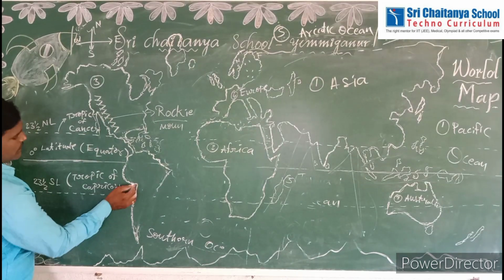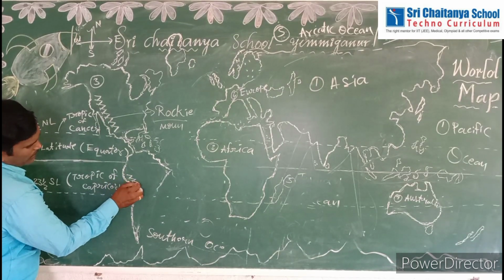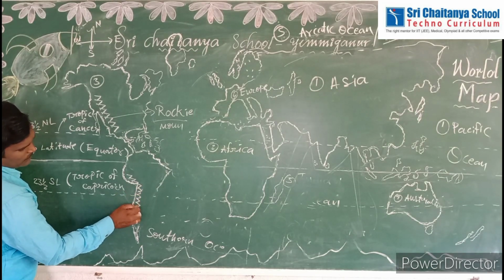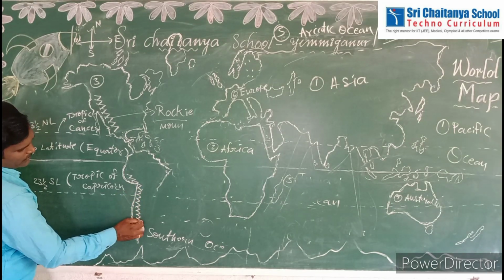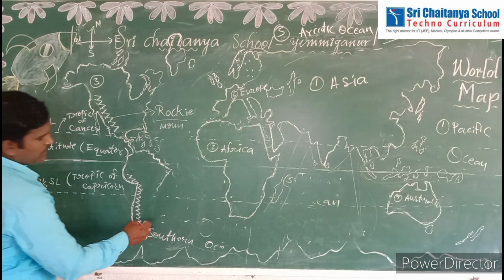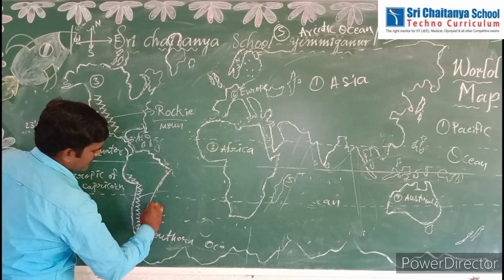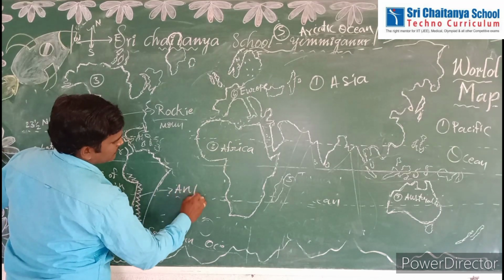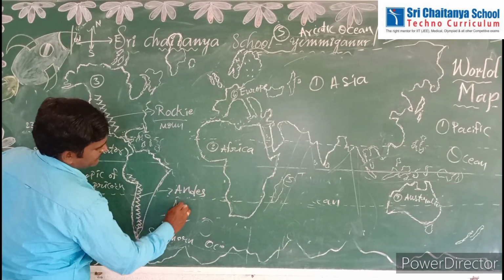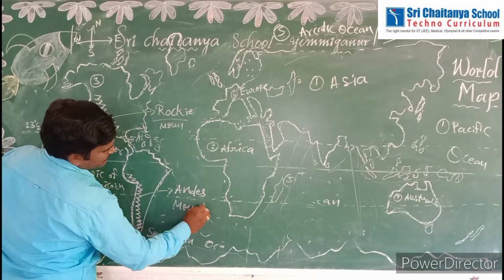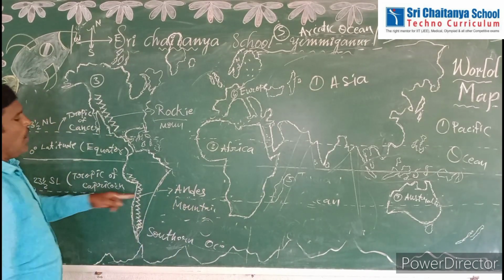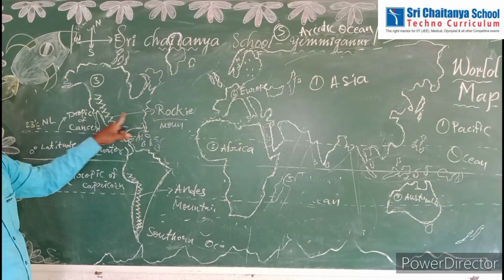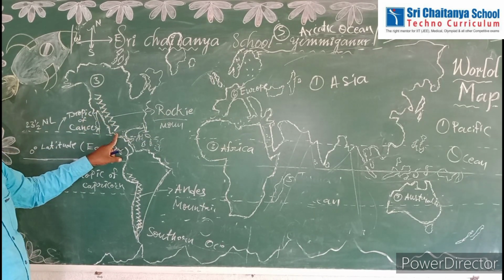Next one more. Here in South America also there are some mountains. These mountains are called the Andes Mountains. So the Andes Mountains are located in South America, and the Rocky Mountains are located in North America.